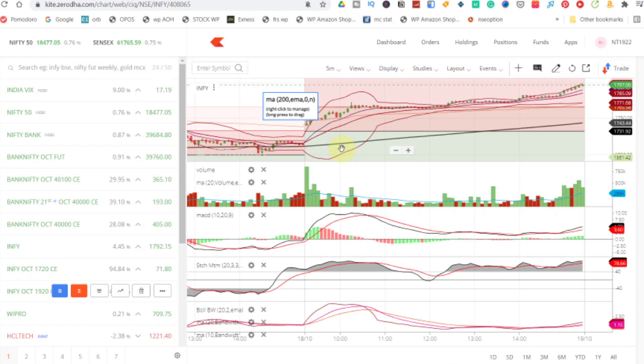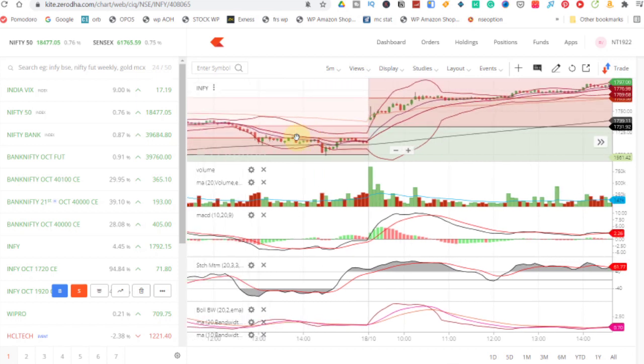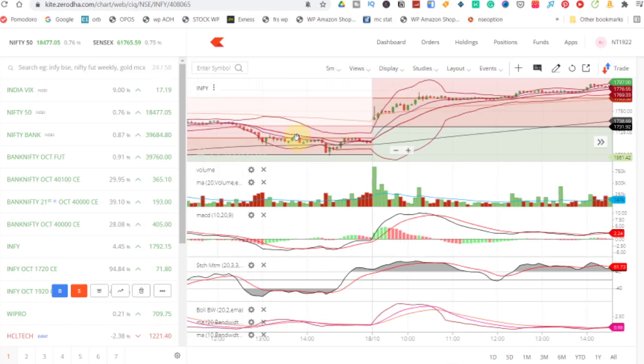When I started with only 10 and 20 moving average and 200, it was not very profitable in the long run because it would sometimes be a huge candle or a gap up or gap down. By the time we enter, it goes up and comes back again to the same price. By the time it comes back, the crossover would have been finished, so not profitable at all. So I used stochastic to exit.